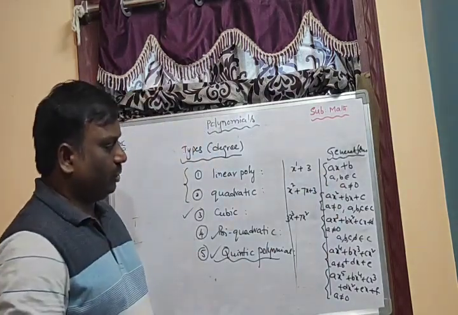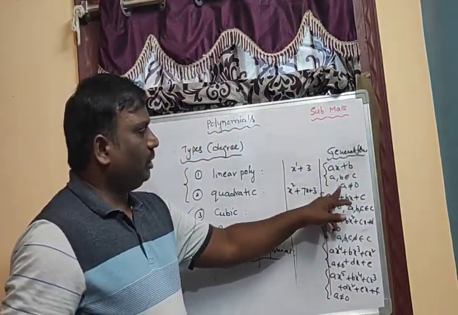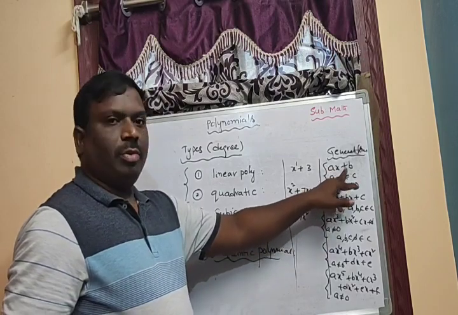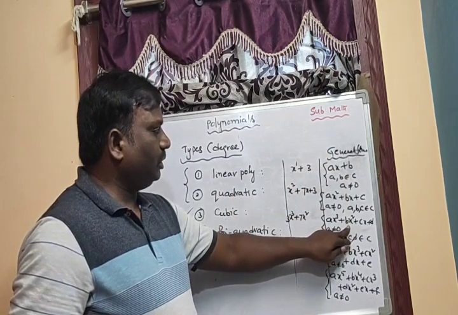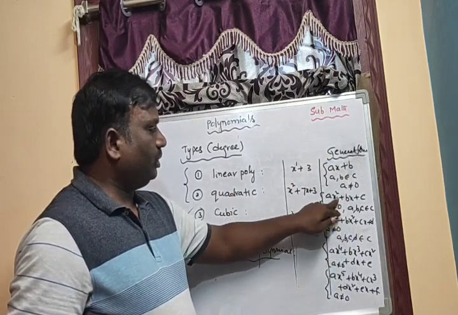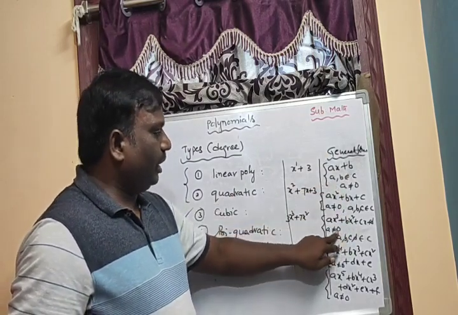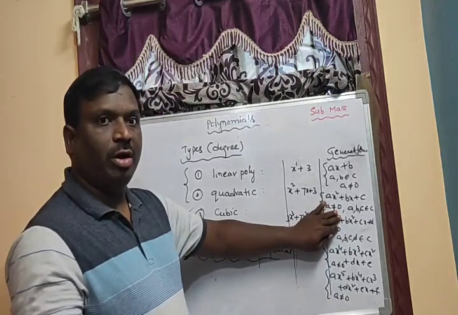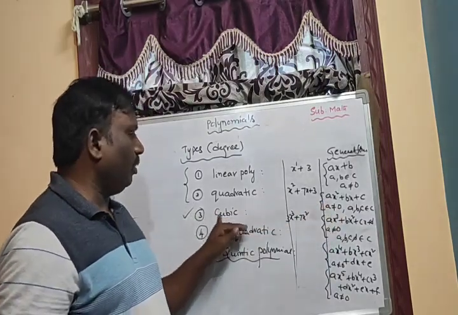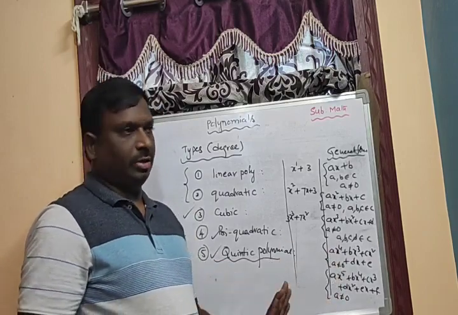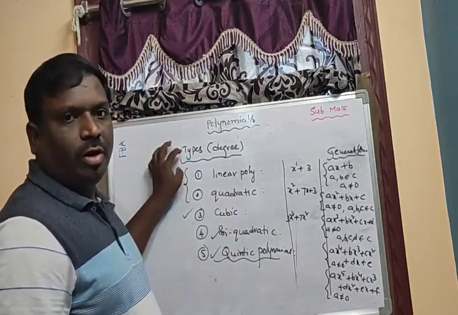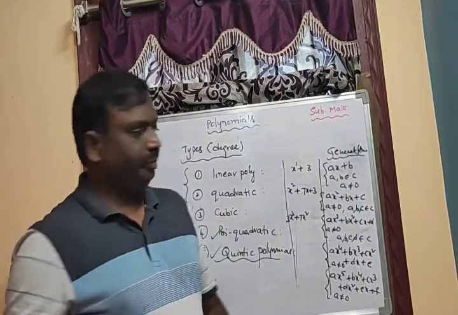a is not equal to 0. Here, if a equal to 0, only the constant term will remain. In the cubic case, if a equal to 0, it will become a quadratic polynomial. We are discussing cubic polynomial, that's why a is not equal to 0. Similarly, in these two cases also we can take the same. This is the types of polynomials based on their degree.